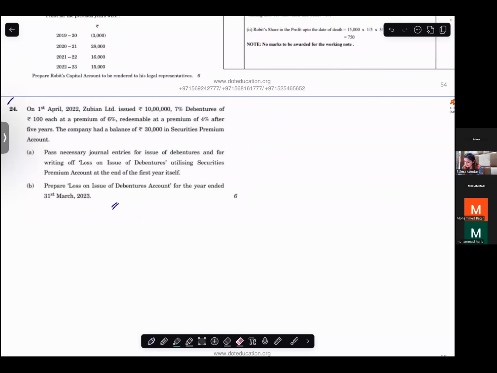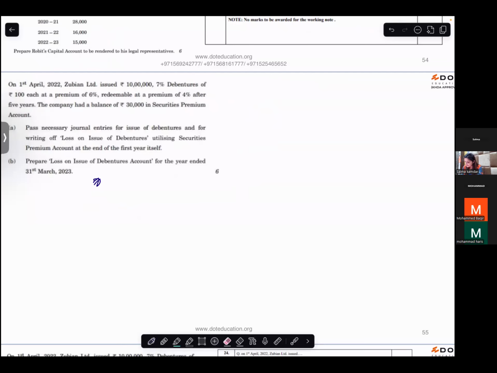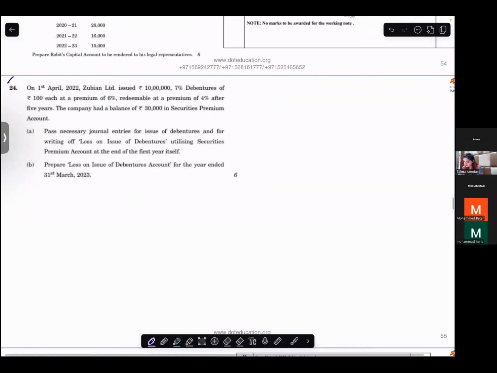Okay. This is March 2024, set 1, some related to issue of debentures. Okay, read the question. On 1st April 2022, Zubian Ltd issued 10 lakh 7% debentures of 100 rupees each at a premium of 6%, which is redeemable at a premium of 4% after 5 years.